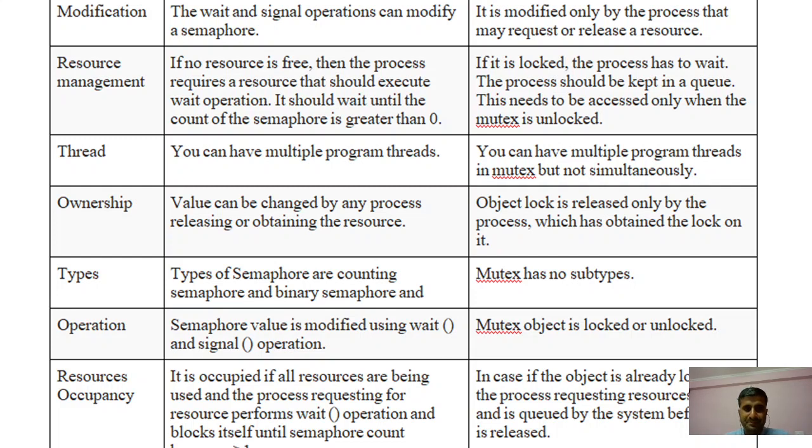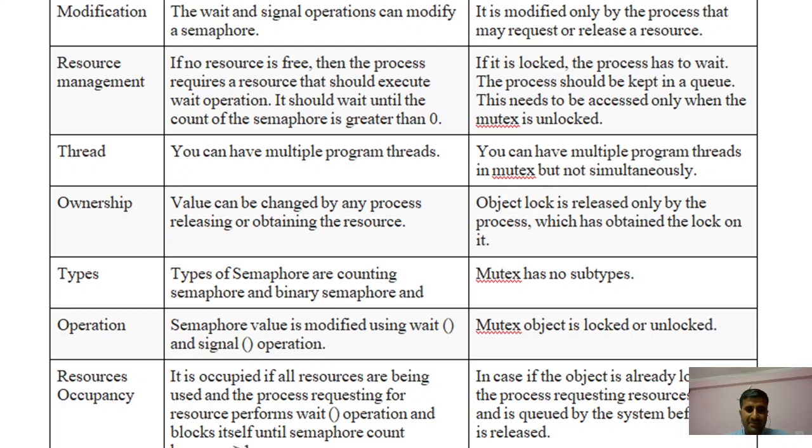Types: semaphore is divided into either counting semaphore or binary semaphore, but in the case of mutex there are no subtypes. On operations, semaphore uses the wait operation as well as the signal operation, but the mutex object is locked and unlocked. Here the condition is simple: either it is locked or it is unlocked.